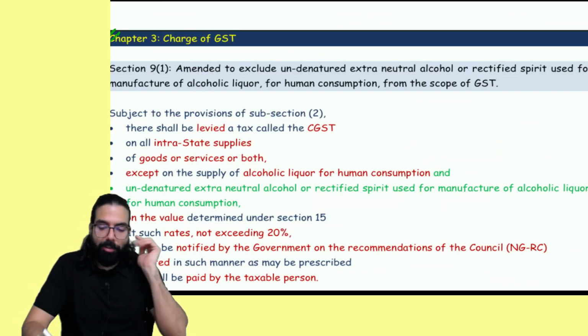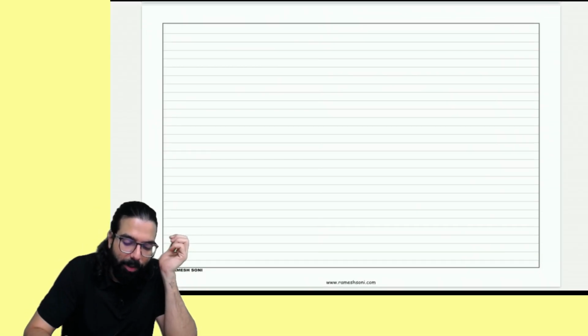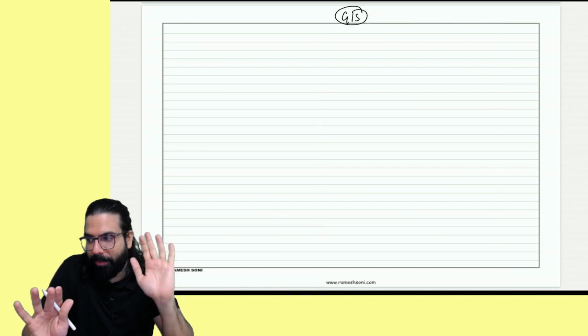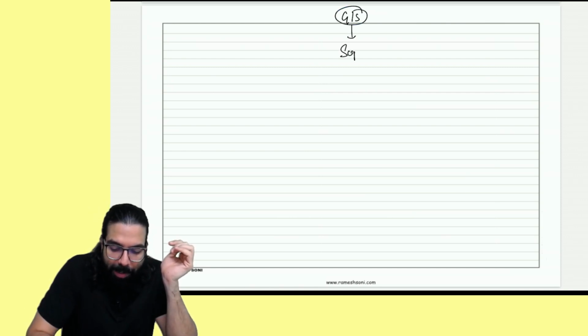Everyone over here now, charge of GST. Tell me one thing, we started learning GST with goods or service. Goods or service definition, no changes. Goods and service has to be supplied. Supply, I already told you the amendments which are there. Now, supply can be either interstate or intrastate.